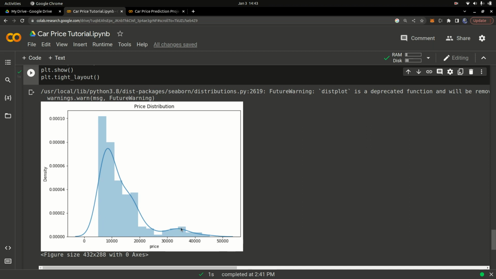And this I call the mean. The mode is the number with the highest value. You can see this one right here. Most cars are around 10,000. I don't know which currency this is, but most cars are around 10,000.